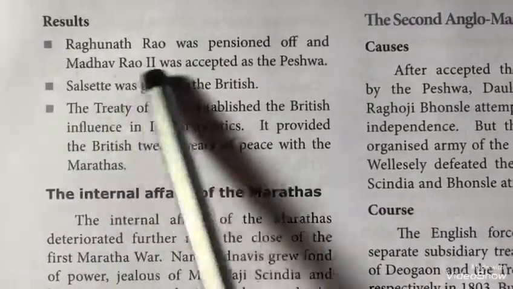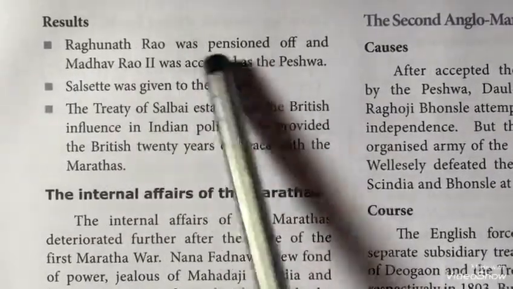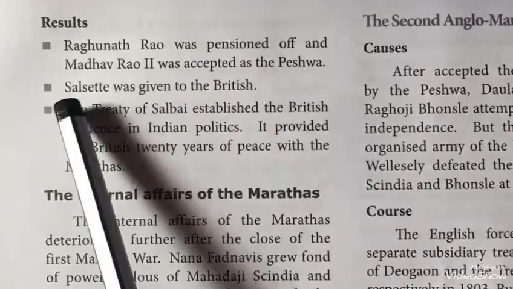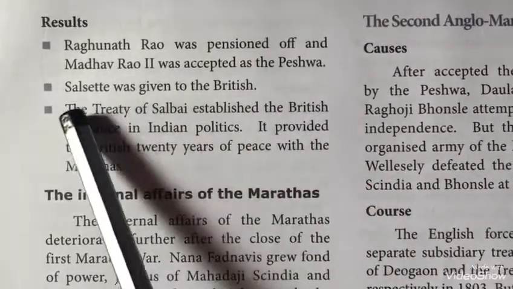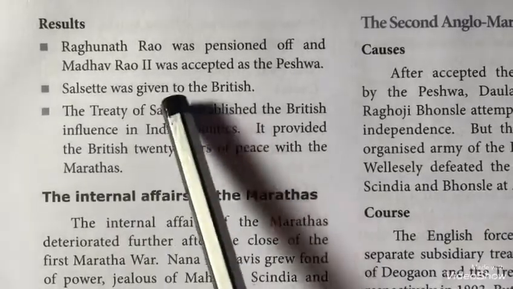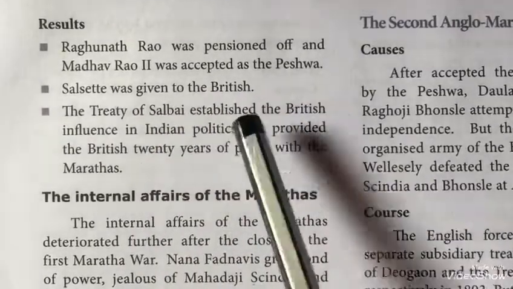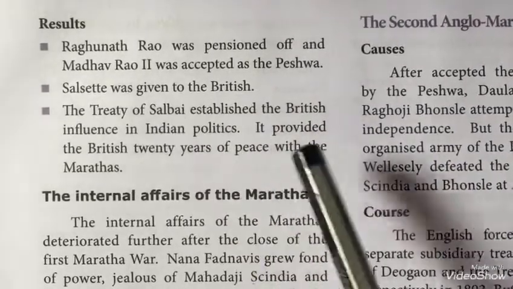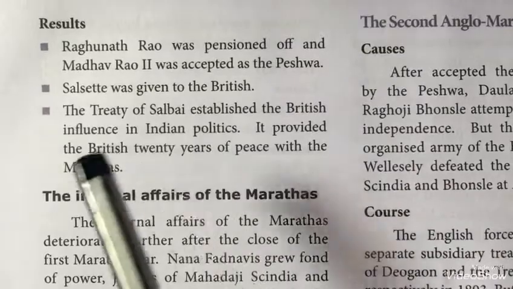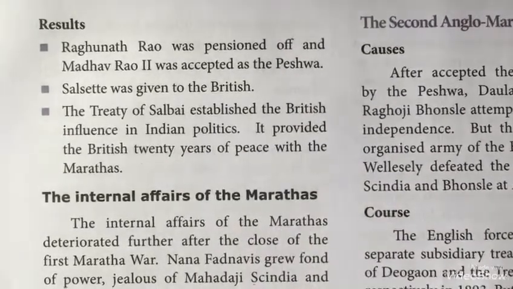So at the end of the First Anglo-Maratha War, Raghunath Rao was pensioned off, okay, and then Madhav Rao II too was accepted as the Peshwa. The place Salsette was given to the British. So the Treaty of Salbai established the power of the British in Indian politics, okay. So it provided peace between the British and the Marathas for about 20 years.